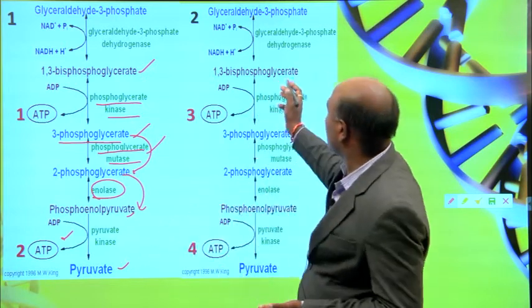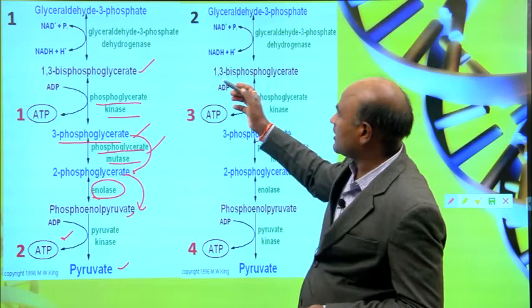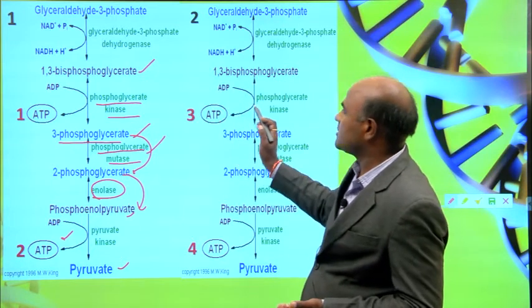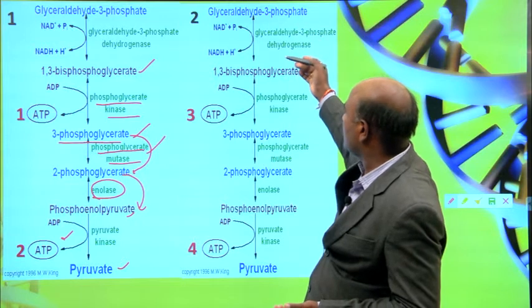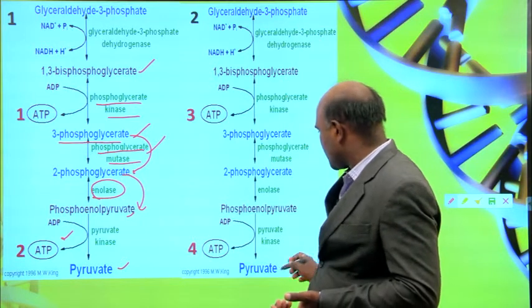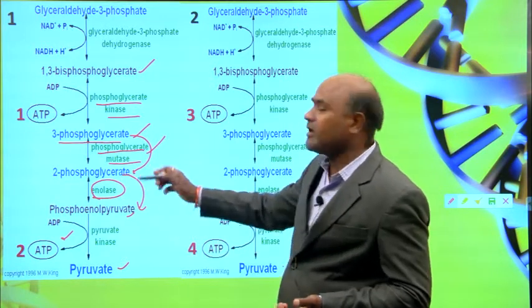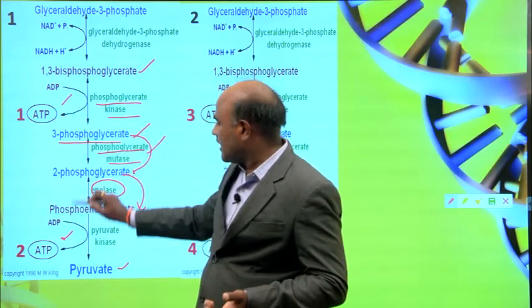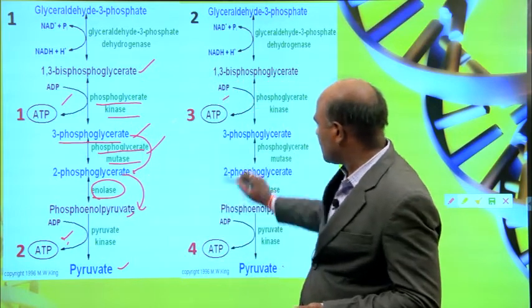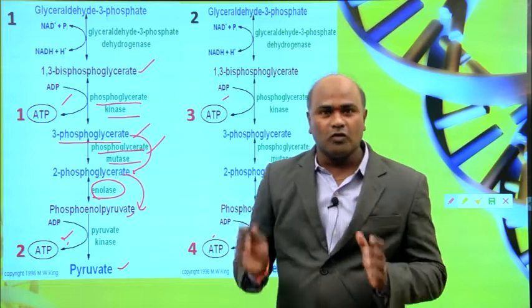This is the first time, and the second time it will happen too, 2 times it happens. So again glyceraldehyde is converted through the same process, and you get 4 ATP. So total how many ATP will you get? 1 ATP and then 2 ATP and then 3 ATP and then 4 ATP molecules you will get in this process.